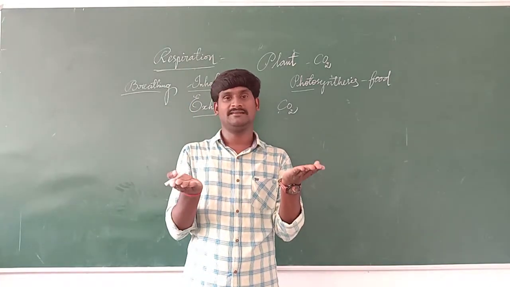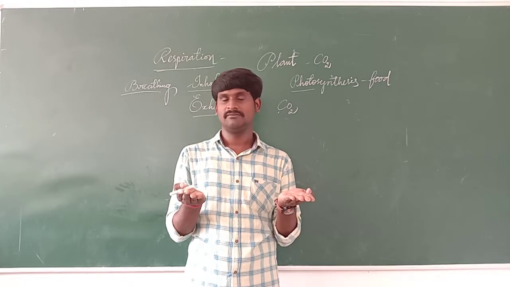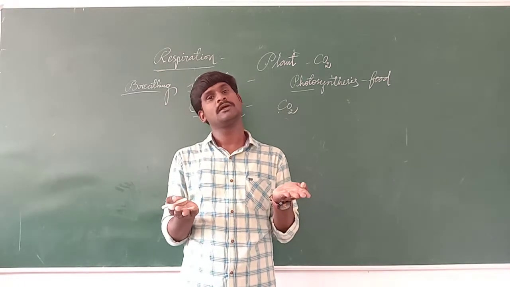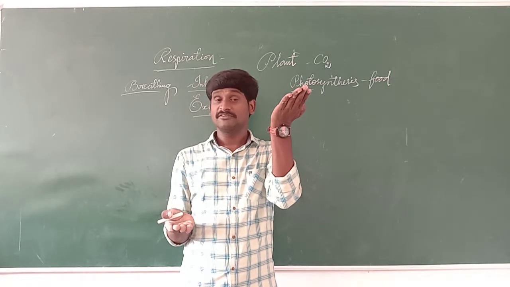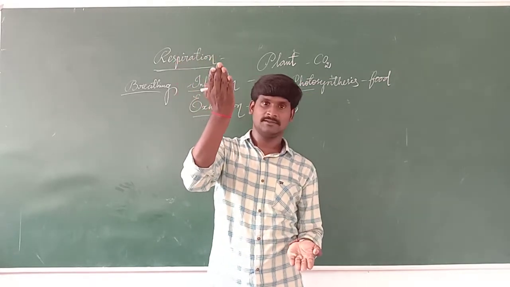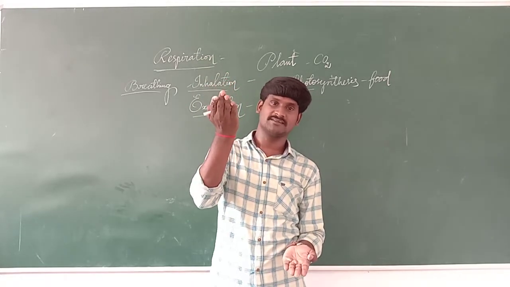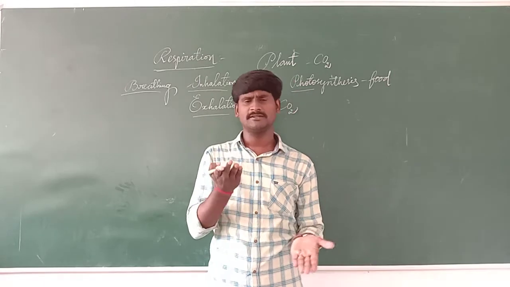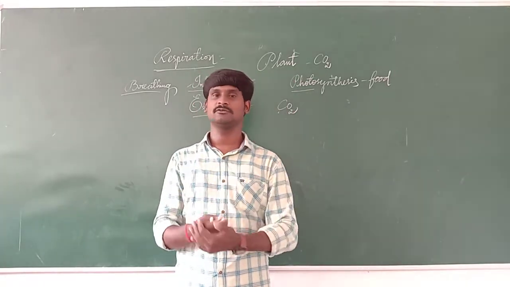Both should be in balance. If animals are more, they release more carbon dioxide, so we cannot get a sufficient quantity of oxygen. If plants are more and animals are less, the oxygen percentage is more, but the plants cannot get the proper quantity of carbon dioxide and they will die. So both are problems. We have to maintain the proper balance. Planting trees is necessary for our life.